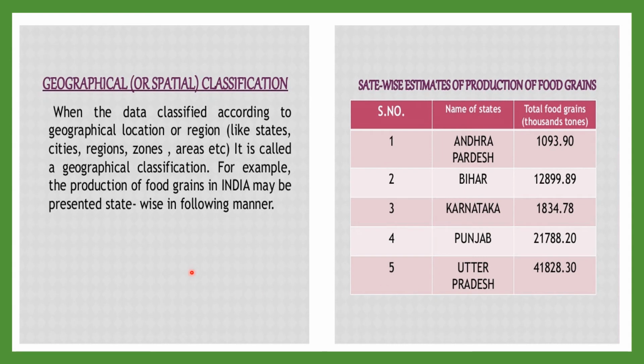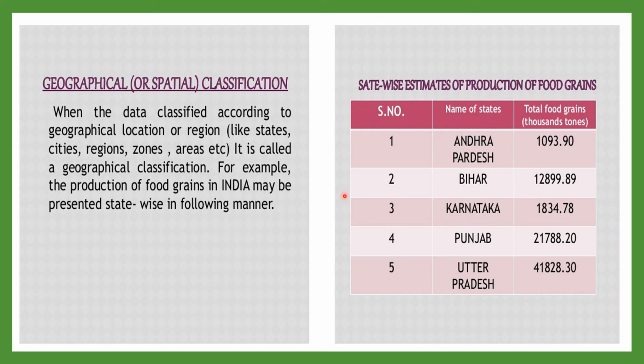The next and the last is geographical or spatial classification. When the data is classified according to geographical location or region, like when it is classified according to states, cities, regions, zones, areas, etc., it is called geographical classification.